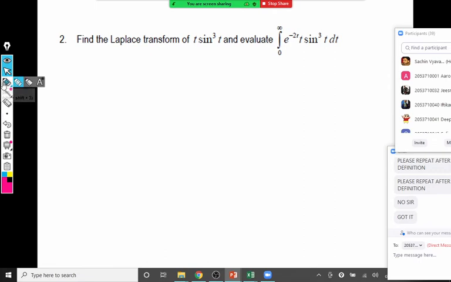Okay, do this question, then only you can understand it better. We have to evaluate the integral from 0 to infinity of e raised to minus 2t, t into sine cube t dt.